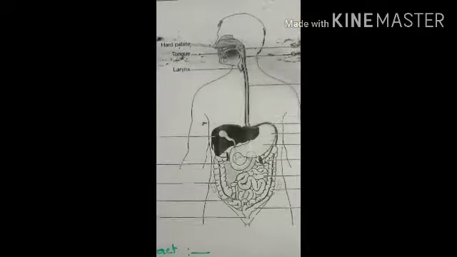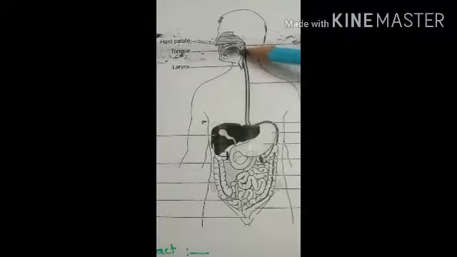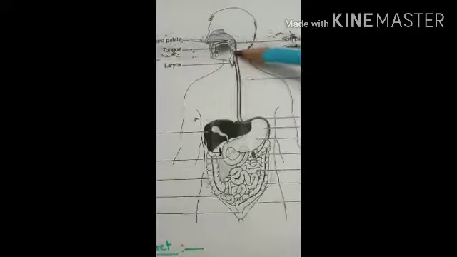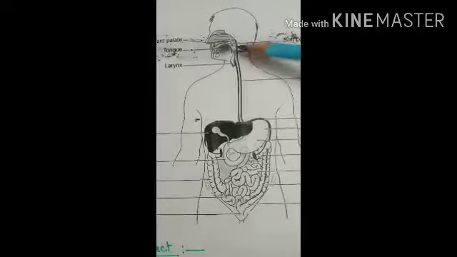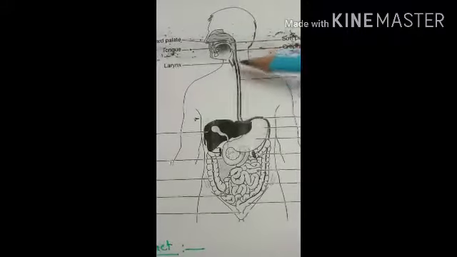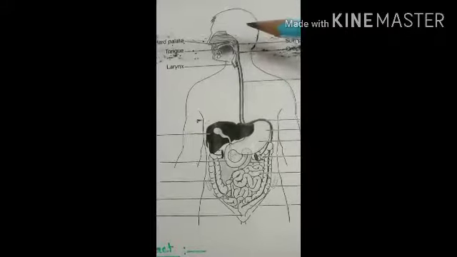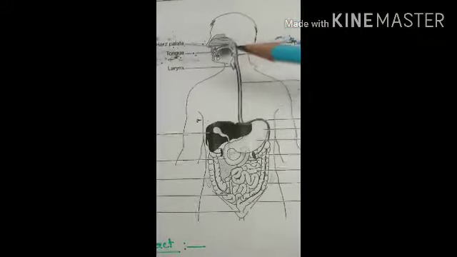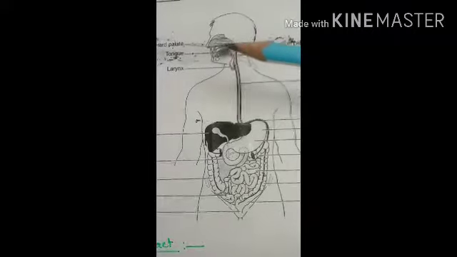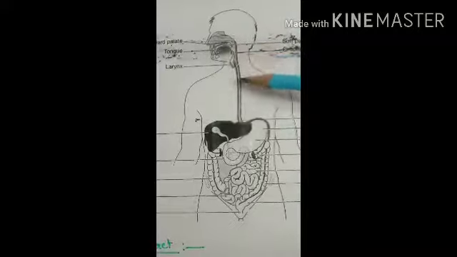Then the pharyngo-esophageal junction means this region where the pharynx is present, and from this region the esophagus starts. So it is called the pharyngo-esophageal junction. This junction is the narrowest part of the alimentary canal except the appendix, or the vermiform appendix. Okay? Then the starting of the esophagus.